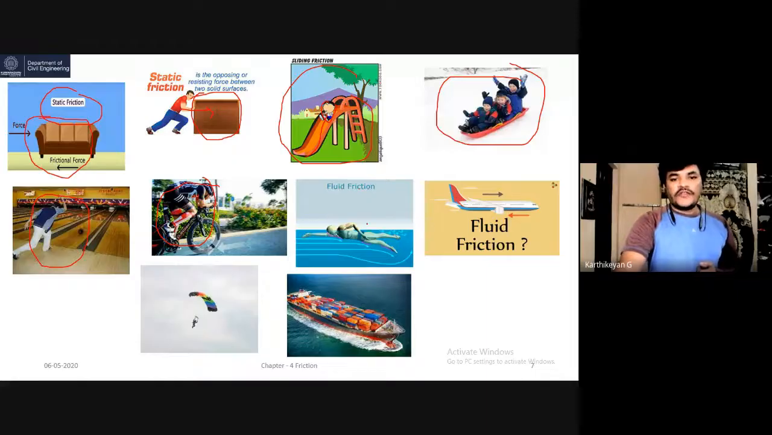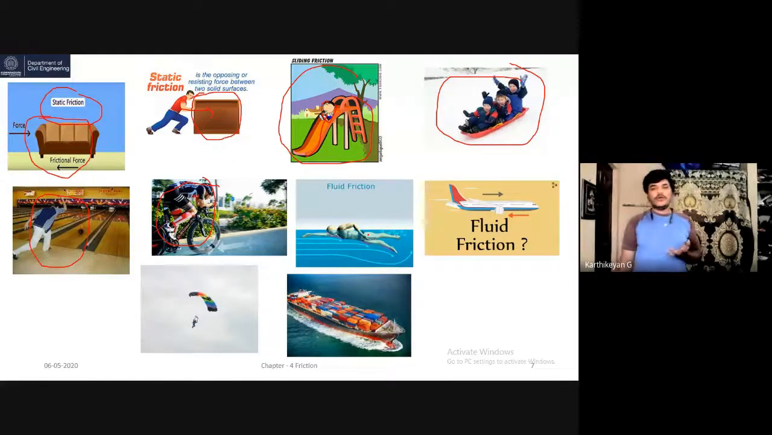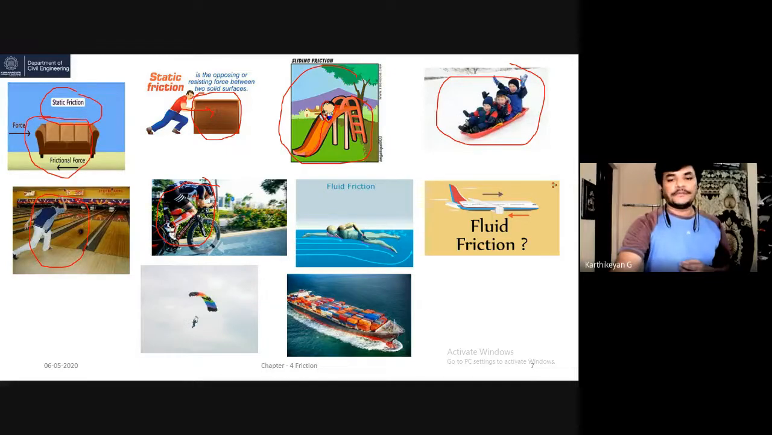And fluid friction. For fluid friction, we have water, liquid, as well as air. A person swimming in the ocean or water experiences the fluid, as he is swimming against the water. Against the force of the water, he is experiencing the fluid pressure. This is called fluid friction.